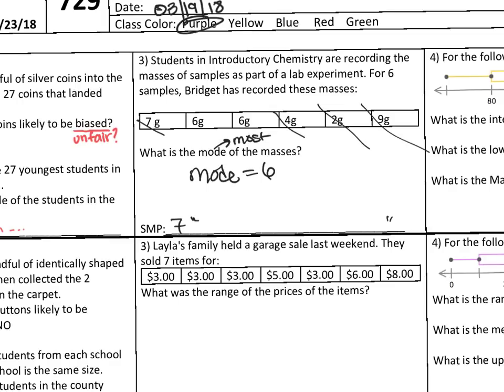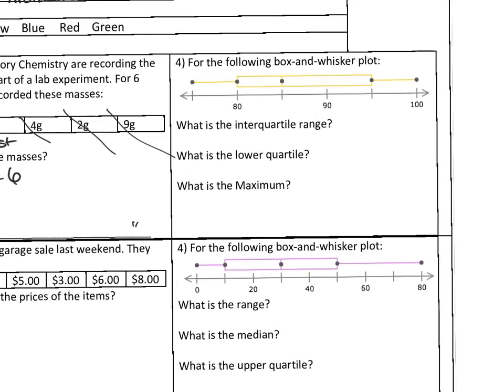Number 4, it says, for the following box and whisker plot, what is the interquartile range? If you remember correctly, the range for the sequence of numbers would be the maximum minus the minimum. But if you look at your math notes, the interquartile range is the maximum inside of the box minus the minimum of the inside of the box, or you could say Q3 minus Q1. Let's go ahead and label this before we even answer the questions. This is my max. This is my minimum. This is the first quartile, Q1.